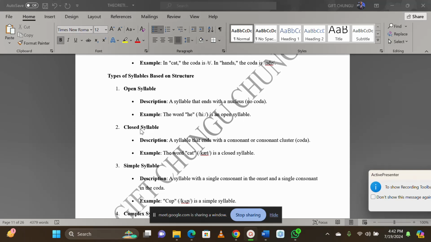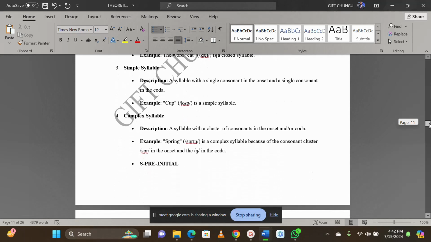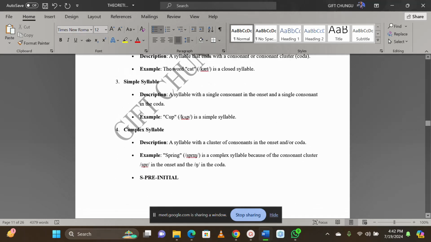And then we also have closed syllable. A closed syllable is a syllable that ends with a consonant or a consonant cluster. Are we together? For example, the word cat, and it has been transcribed here. This one is closed in the sense that it ends with a consonant, meaning it is closed.